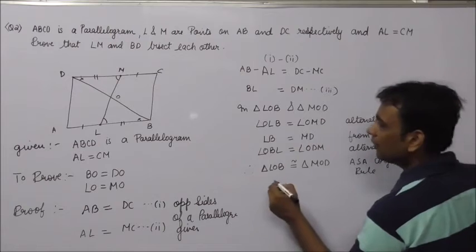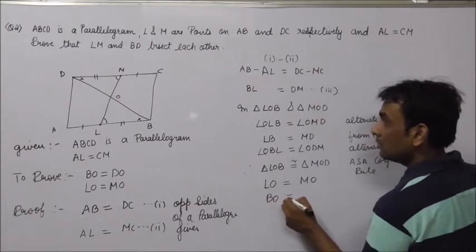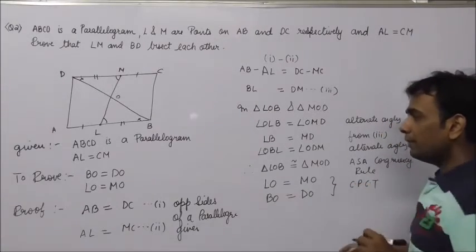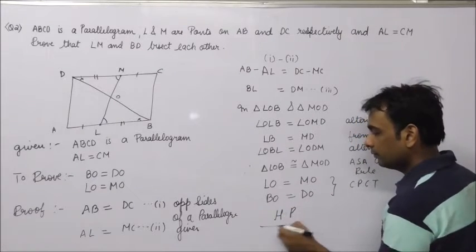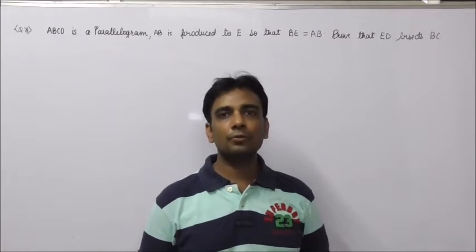And these two triangles are congruent. I can say LO is equal to MO and BO is equal to DO, CPCT, and that is what we were required to prove. Hence proof. Let us take the next question.